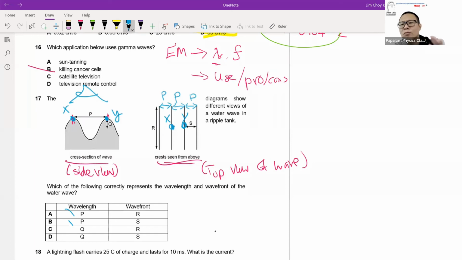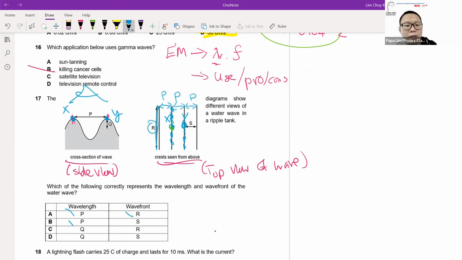Wavefront, you only see from the top view, that is the most obvious one. Wavefront actually connects all the crests together. So when we say X is the crest, we are also saying that all sections here are crests, many crests. When all the crests are put together side by side, they form a straight line. That line that connects all the crests together is what we call your wavefront.